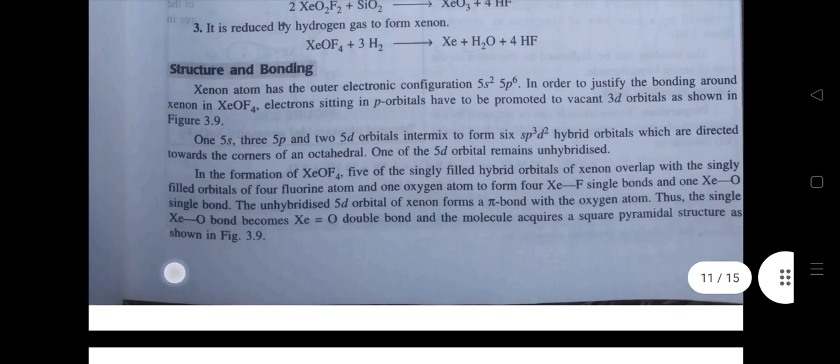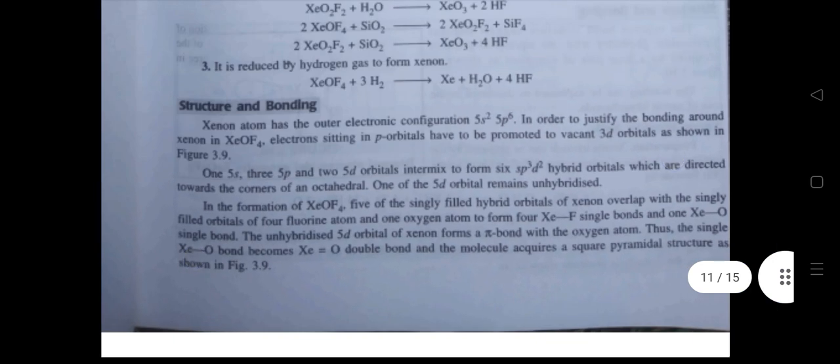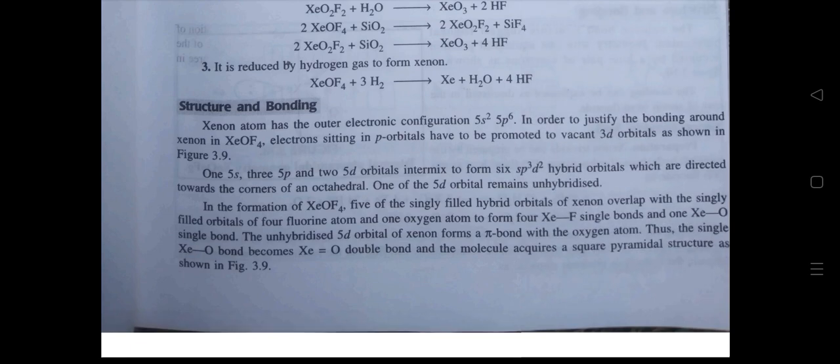Structure and bonding. The xenon atom has the outer electronic configuration 5s2 5p6. In order to justify the bonding around xenon in XeOF4, electrons sitting in p orbitals have to be promoted to vacant 5d orbitals as shown in the figure. 1 5s, 3 5p and 2 5d orbitals intermix to form 6 sp3d2 hybrid orbitals, which are directed towards the corners of an octahedron. One of the 5d orbitals remains unhybridized.